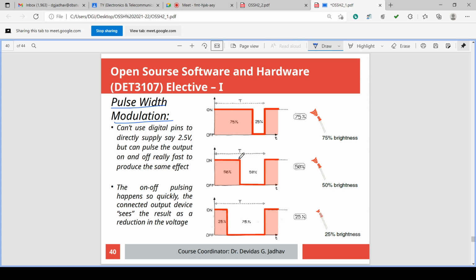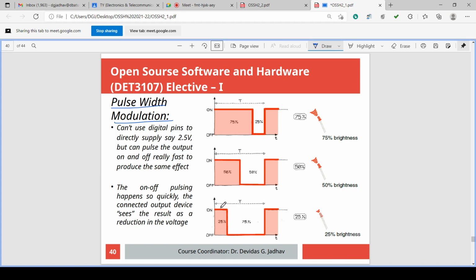It starts with the on condition and then it continues for some time in the off condition. So this wave has a positive half cycle and a negative half cycle. This is a time duration, capital T. Okay, capital T. So this is another example of the wave.